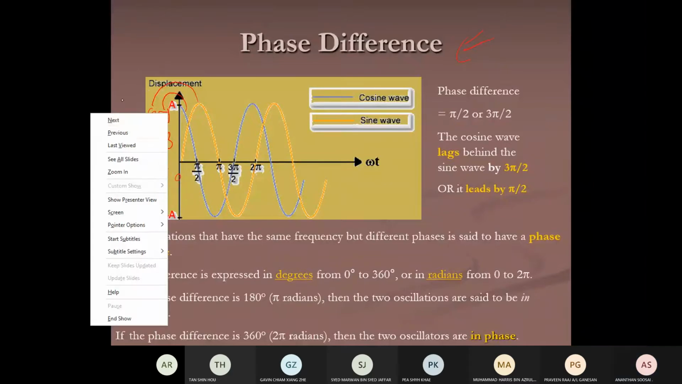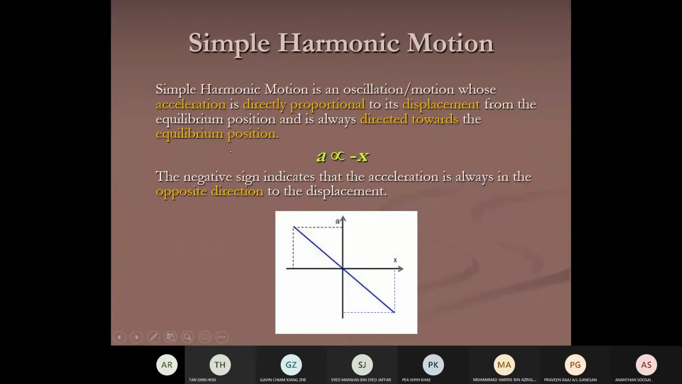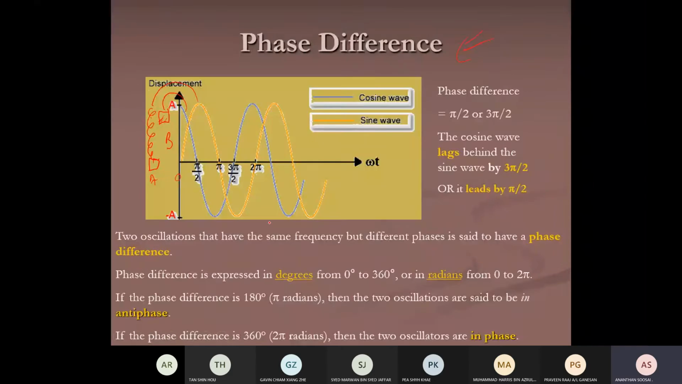So there will be a phase difference. They have a different phase. They move around the rhythm with a different phase. So how do you find the phase difference? The phase difference, same as last time you learned in your wave. What is the formula to find phase difference? Anyone? How do you find a phase difference?